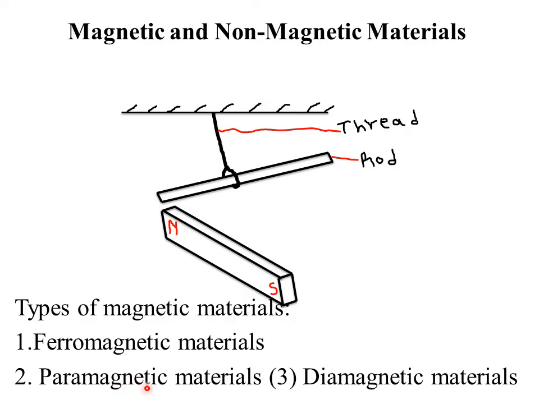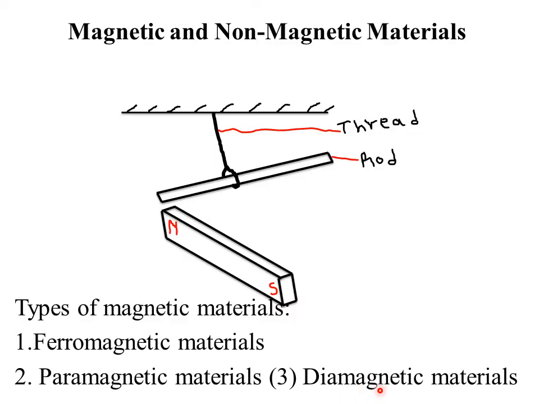An example we have given is aluminium. Now we have other materials which we call diamagnetic materials. What are diamagnetic materials? These are materials that are repelled by a magnet. When these materials are brought close to a magnet, instead of being attracted, they will be repelled away. So materials that are repelled away by a magnet, we call them diamagnetic materials.